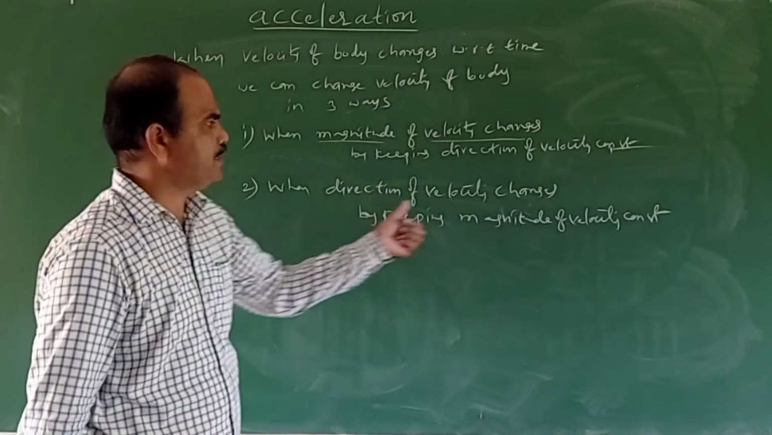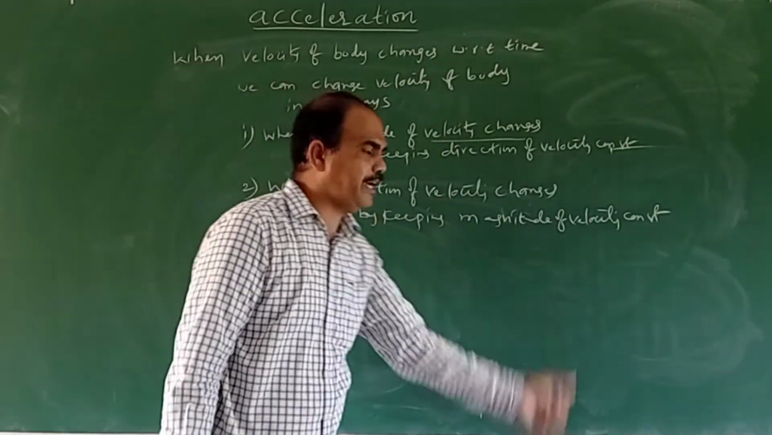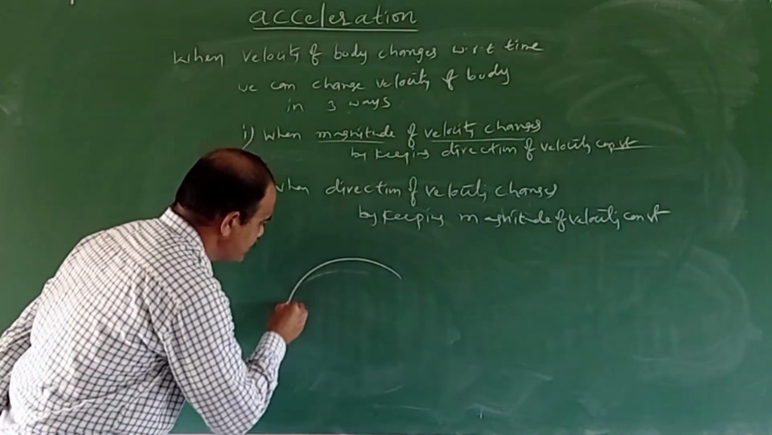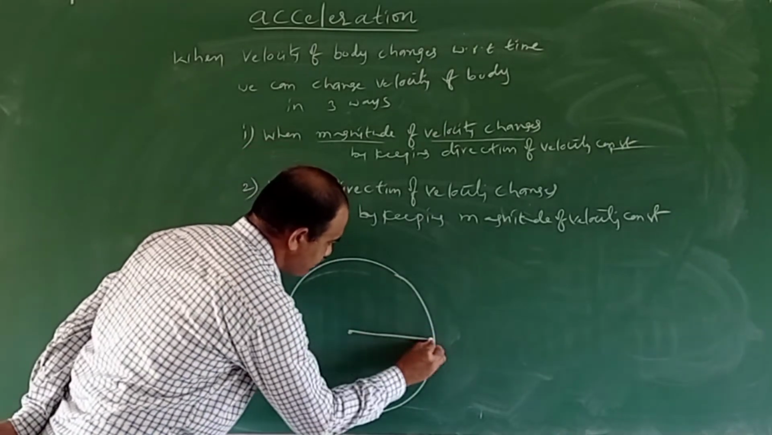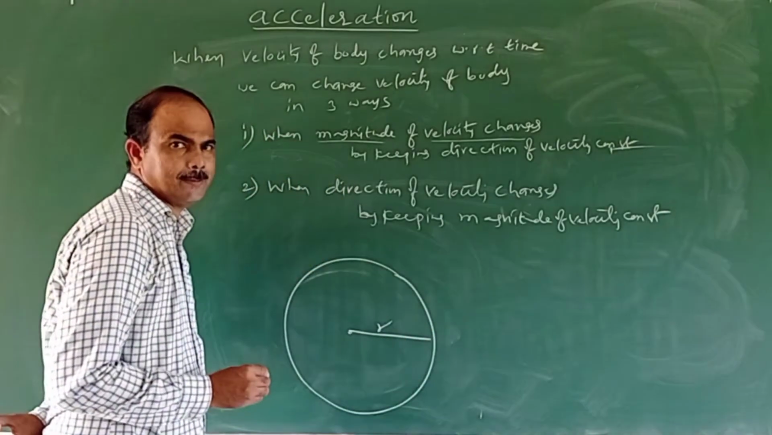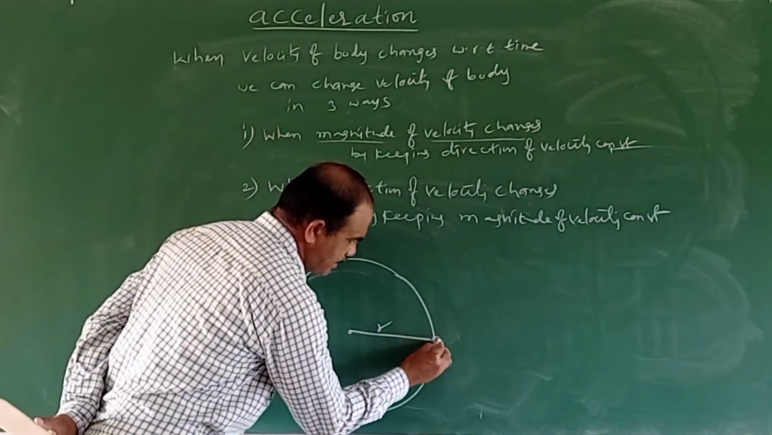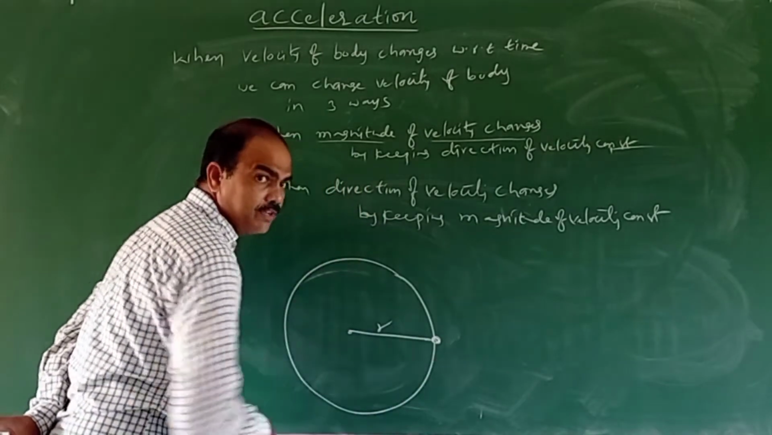So when the direction of velocity changes, the velocity changes even while the magnitude stays constant. For example, let us consider a circle of radius r. Now consider an object moving along the circumference of the circle, and the object is moving with a constant speed.